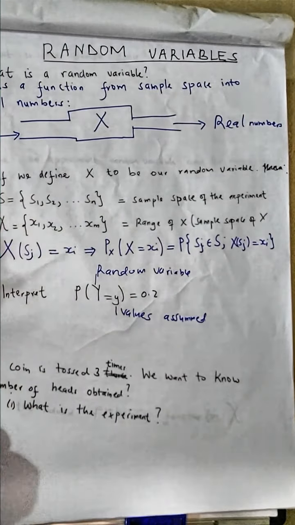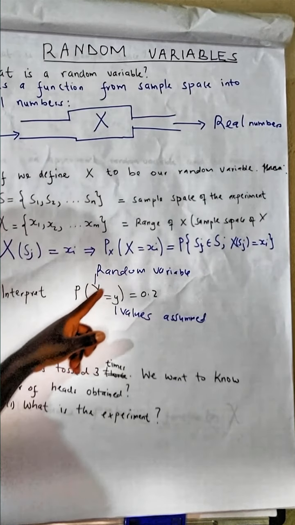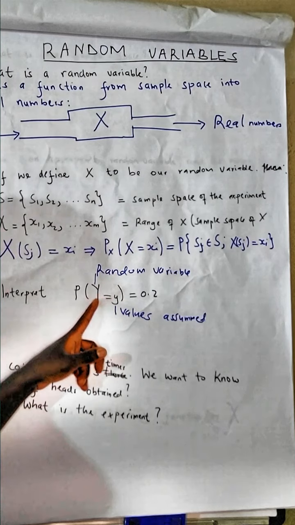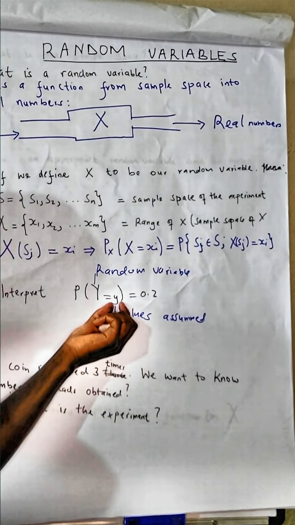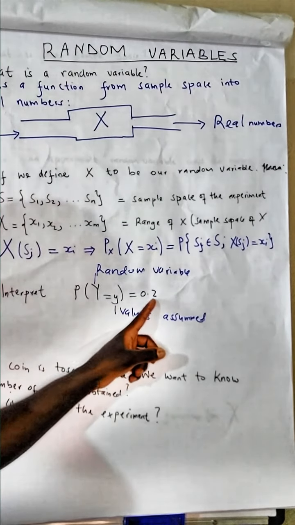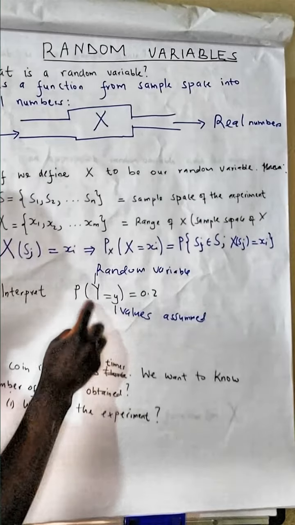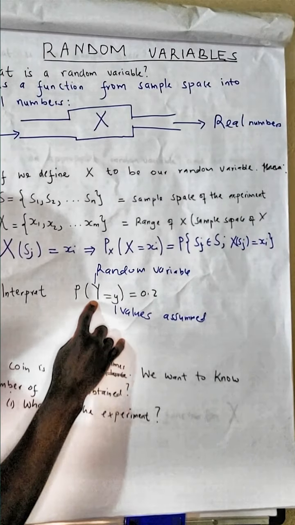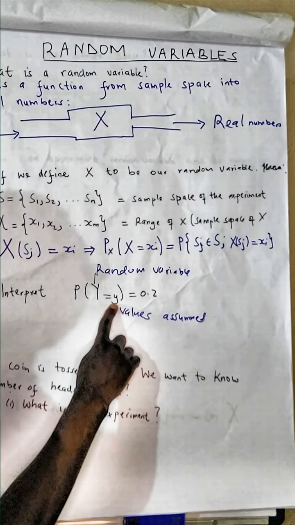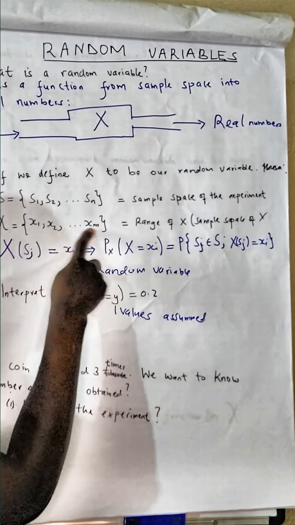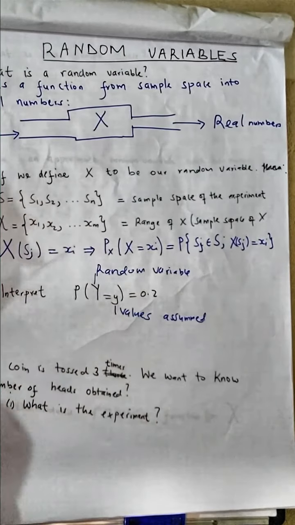So this says that the probability that the random variable Y will take a certain value, which we call small y, is 0.2. Specifically, capital Y represents the random variable, the function we have defined, and the small y means the values that the random variable takes.